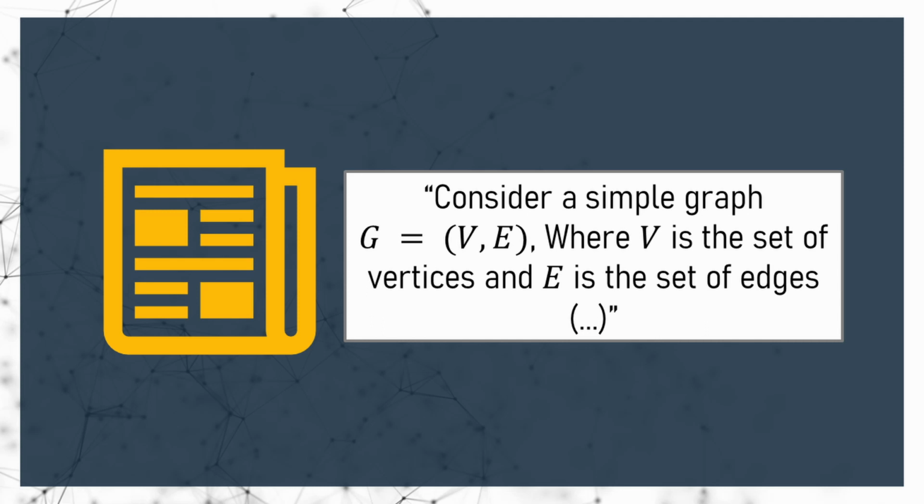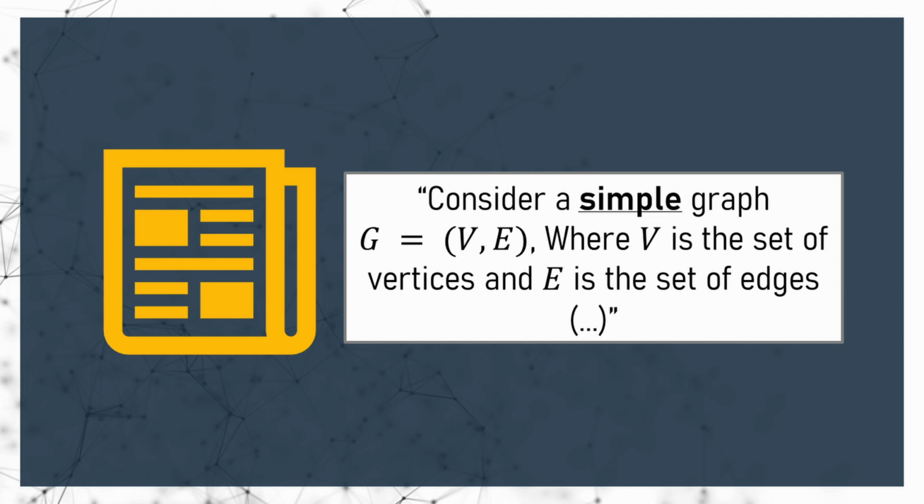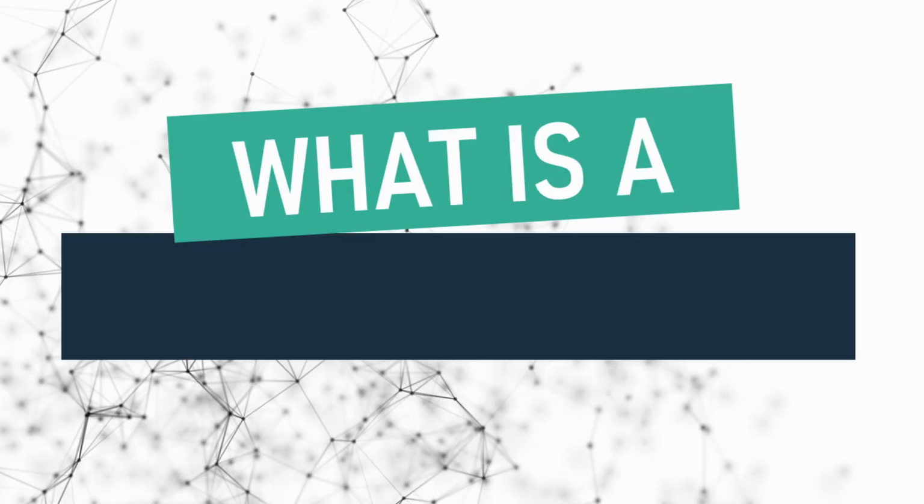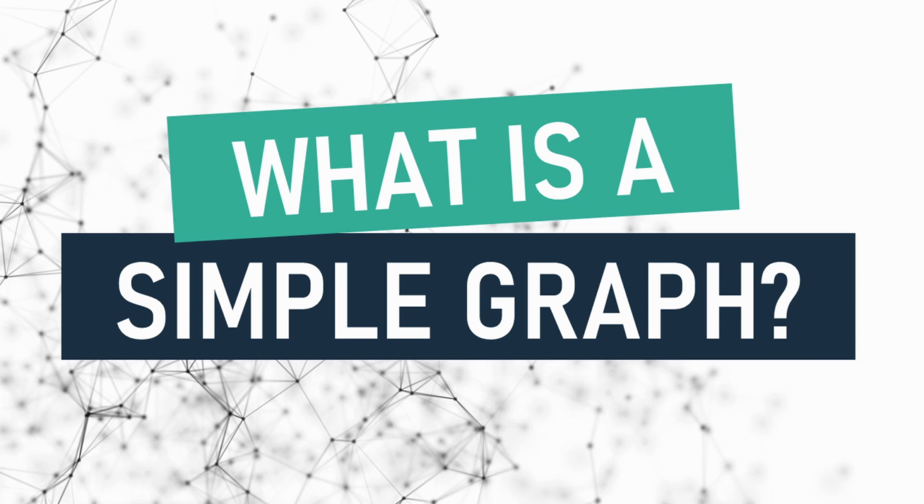Imagine that you are reading your first scientific paper and you read the following sentence. Consider a simple graph G equals (V, E), where V is a set of vertices and E is a set of edges. What is the meaning of the word simple? Are you curious to know if it is important and if it has any significant meaning? Let me answer you with an example.